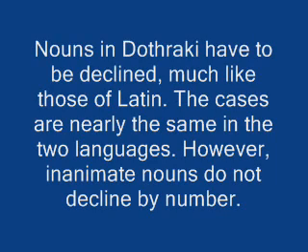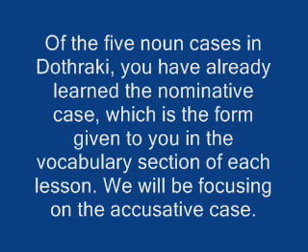Nouns in Dothraki have to be declined, much like how Latin nouns are declined. The cases are nearly the same. However, inanimate nouns do not decline by number, only by case. Animate nouns will decline by number, but we'll learn about those later. Of the 5 noun cases in Dothraki, we have already learned about the nominative case, which is the given form of each noun in the vocabulary. We will be learning about the accusative case.